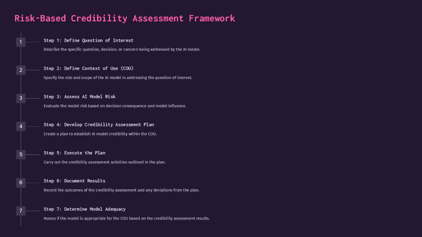The risk-based credibility assessment framework involves 7 steps: defining the question of interest, defining the context of use, assessing AI model risk, developing a credibility assessment plan, executing the plan, documenting results, and determining model adequacy. This structured approach ensures thorough evaluation of AI model credibility.